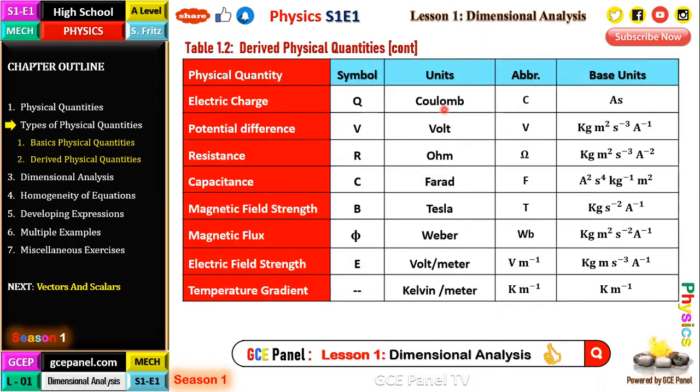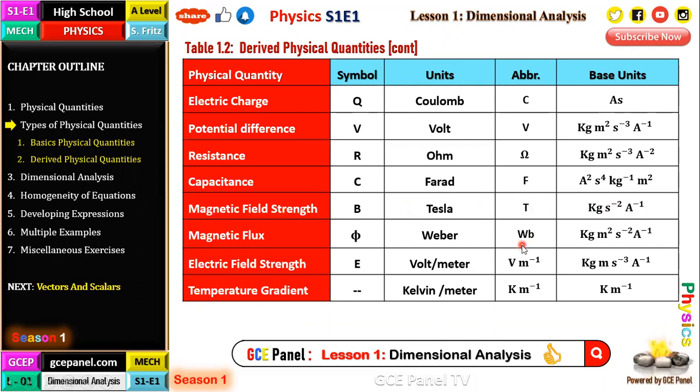So equally we have electric charge in coulombs, the basic units there, ampere second, because charge is equal to current times time, ampere second. Potential difference V in volts, and this is the basic unit of the voltage, kilograms meters squared per second cubed per ampere. Resistance is measured in ohm, and this is the basic unit of the ohm, okay? Capacitance C is measured in farads. This is the basic unit of the farad. Magnetic field strength is measured in teslas, and this is the basic unit of the Tesla.